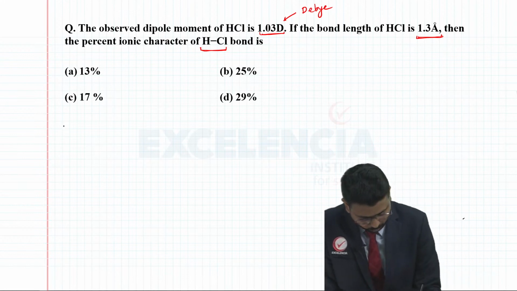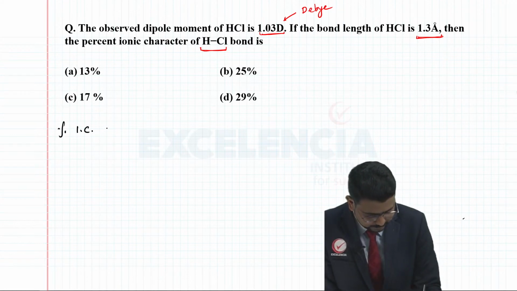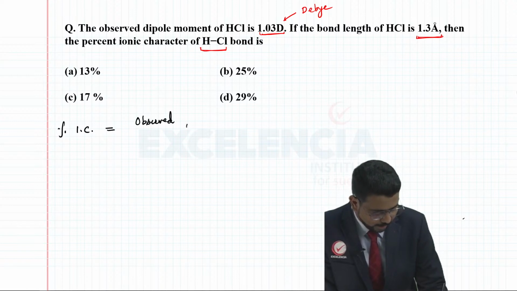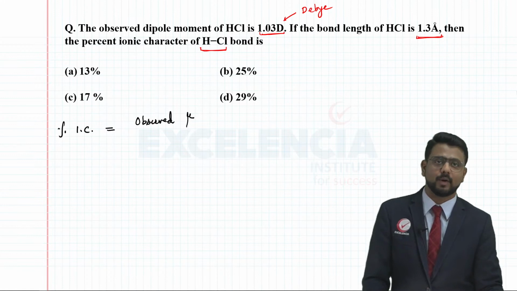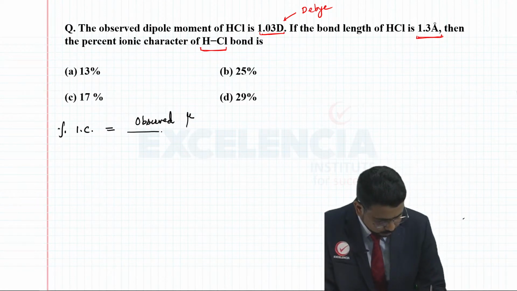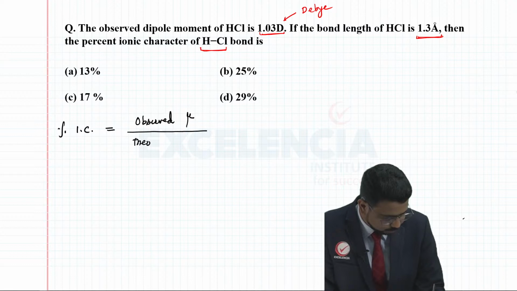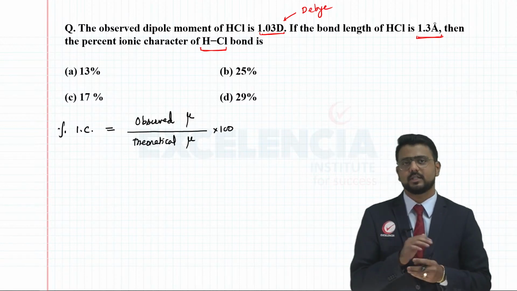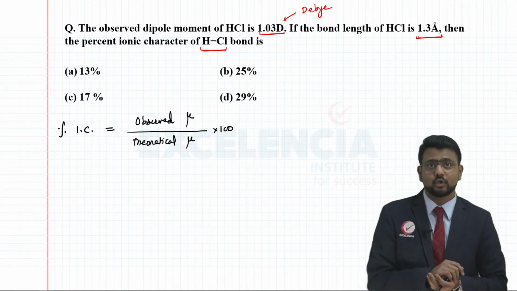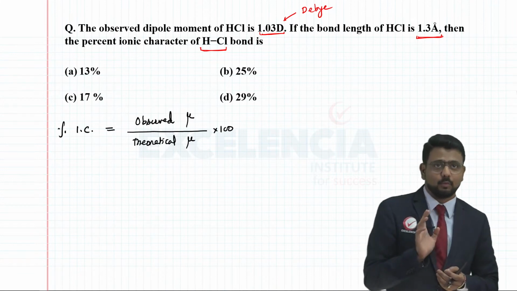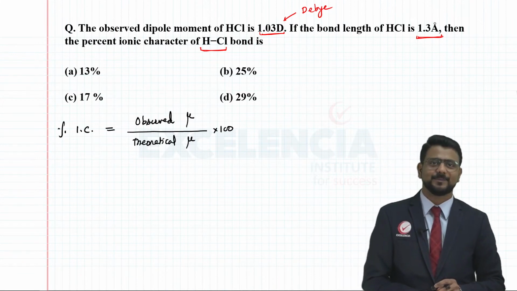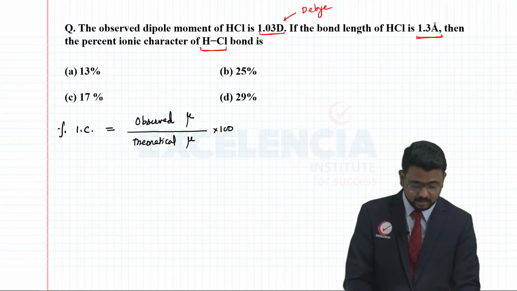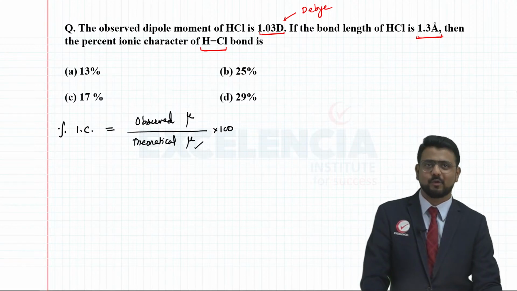Remember this formula: percentage ionic character is equal to the observed value of mu, which is the dipole moment, to the theoretical value, multiplied by 100. In this question, they have already given the observed dipole moment, 1.03 debye. If you find the theoretical dipole moment, then we are done with this question.